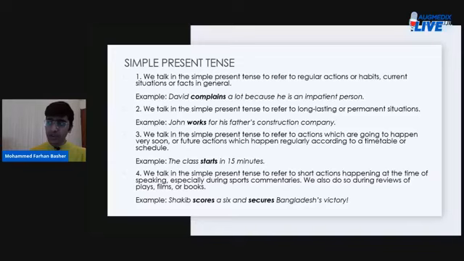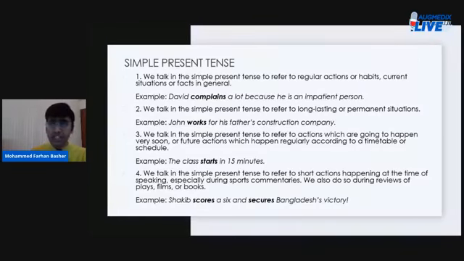So I've outlined four circumstances in which we use the simple present tense, right? Circumstance one is when we need to refer to regular actions or habits or current situations or facts in general, such as, for example, David complains a lot because he is an impatient person.